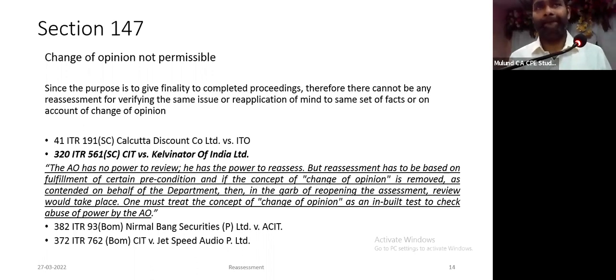Before making 148, they issue a draft order nowadays. So if you reply to that draft order, then they will follow whatever reply you have given, or they will stick to non-filing of return. No, you have not filed a return of income, therefore there will be a best judgment assessment under 144.